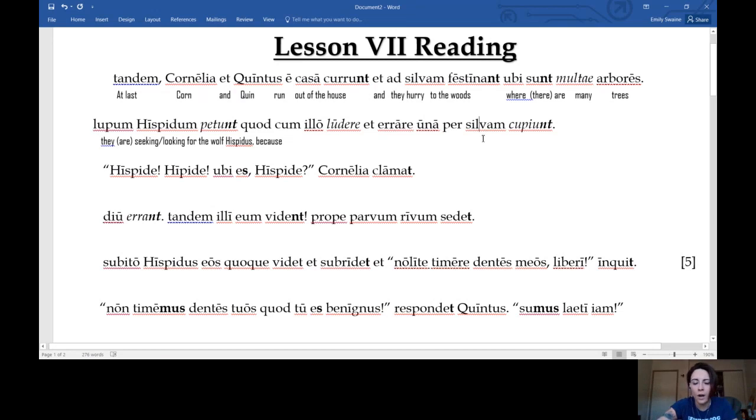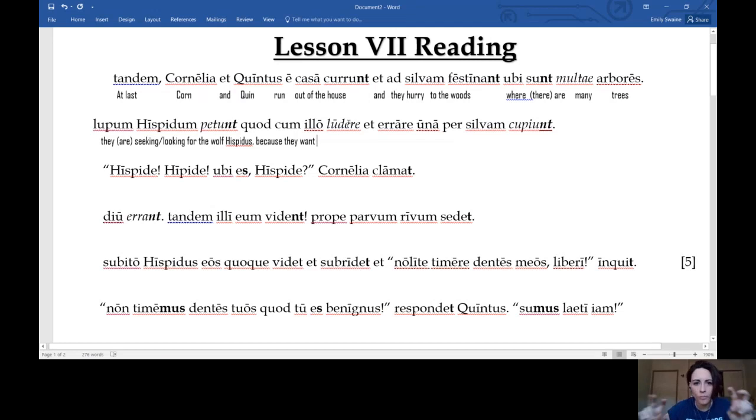So really we're looking for a nominative or a pronoun. We don't have either. So our subject's in our verb. Our subject is in cupiunt. Cupiunt ends in nt, so it means they. So because, what are they doing? They, cupiunt means want. What do they want to do?